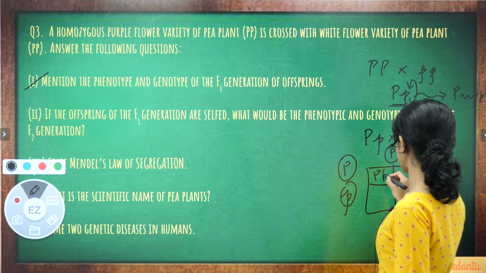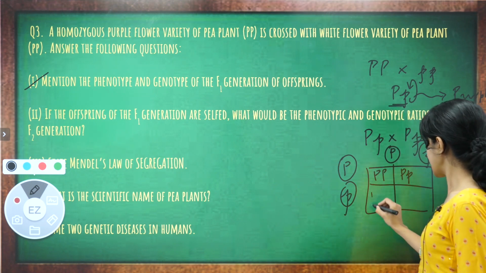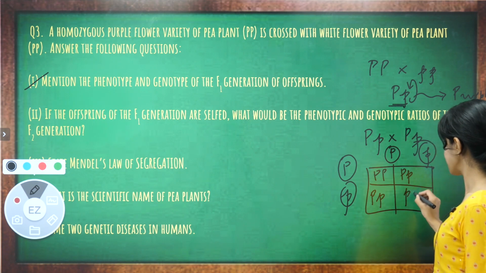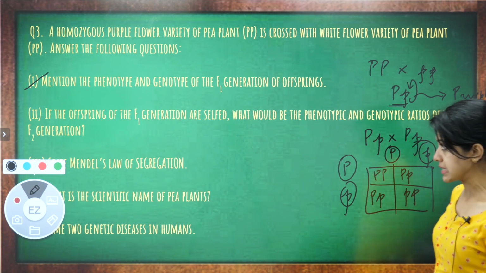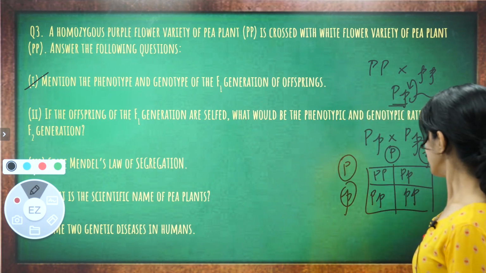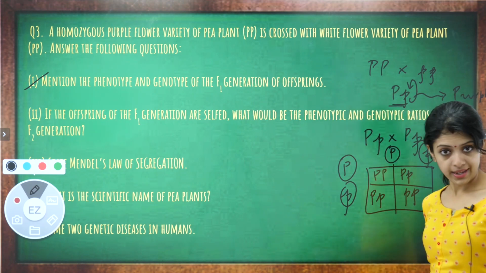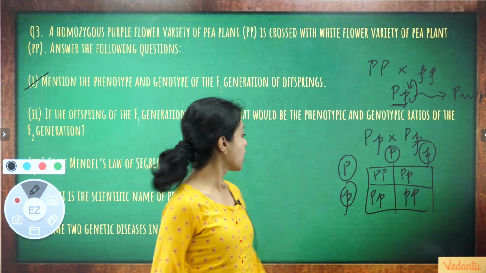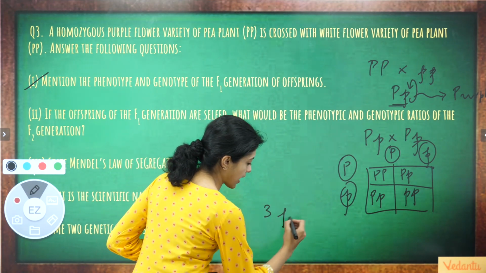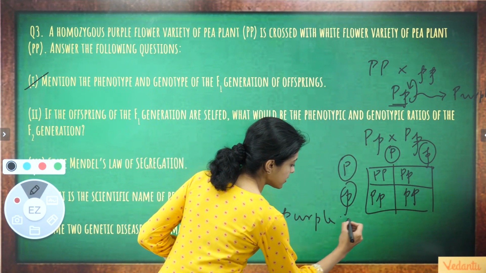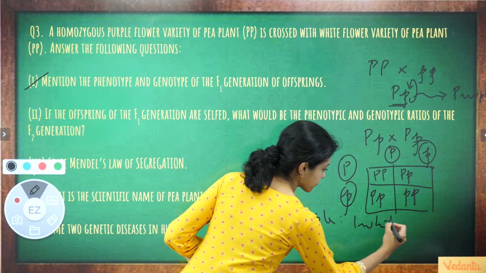Capital P capital P, capital P small p, capital P small p again, and small p small p, which means the phenotypic ratio would again be like our previous question, 3 purple flowered plants to 1 white flowered plant.